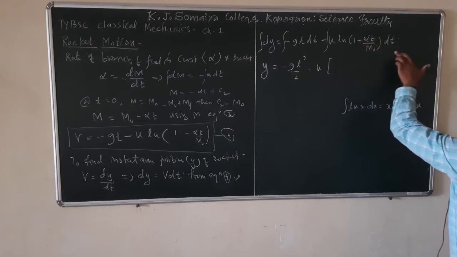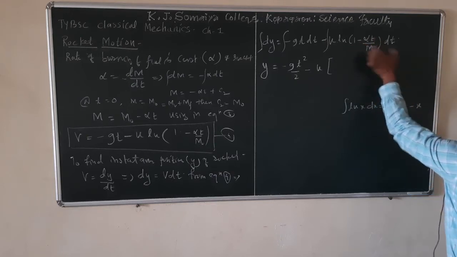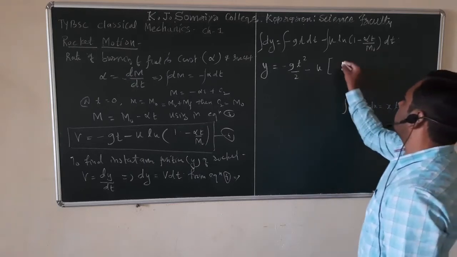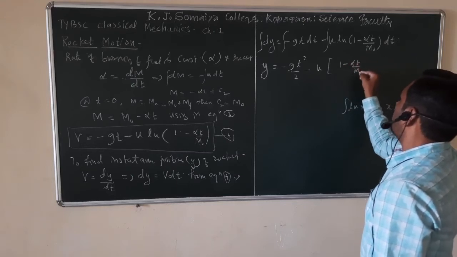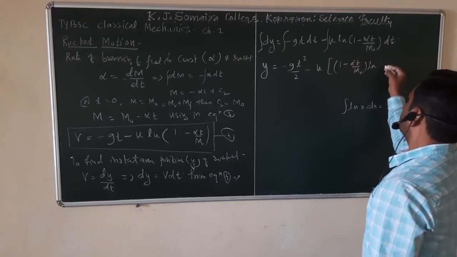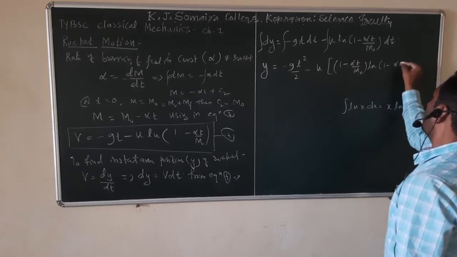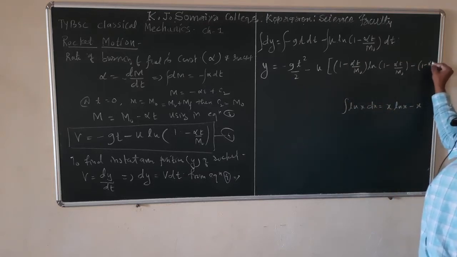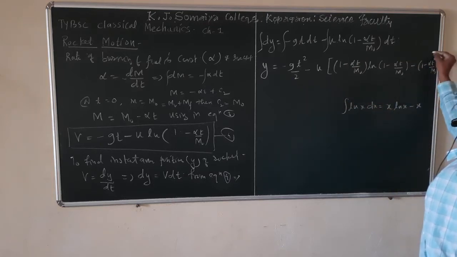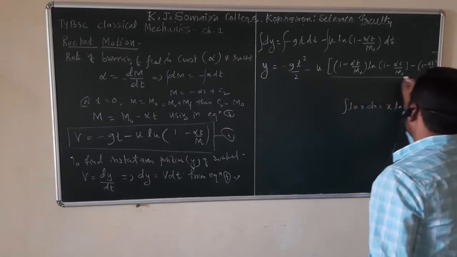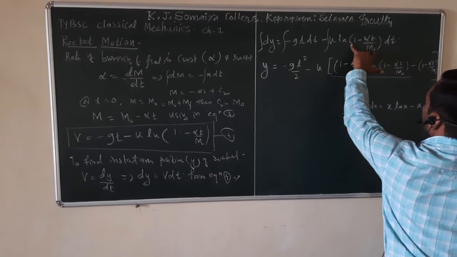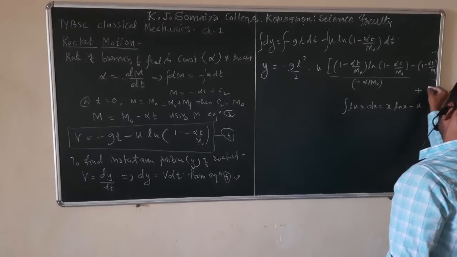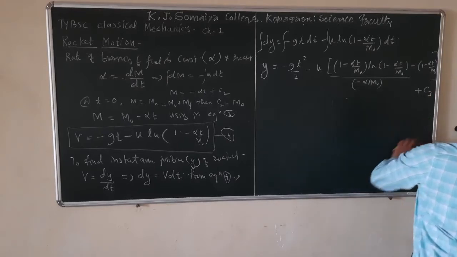So we have to divide this by the derivative of this. The first term is x, which is (1 minus alpha t upon m0) into ln of (1 minus alpha t upon m0), minus x, which is (1 minus alpha t upon m0), divided by the derivative of (1 minus alpha t upon m0), which is minus alpha upon m0, plus the constant of integration, c3.